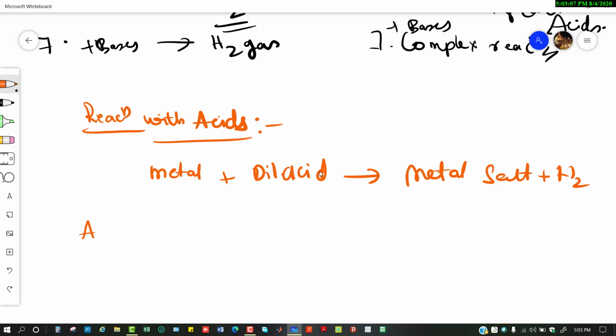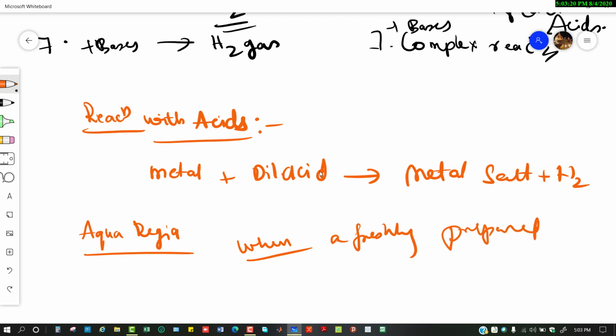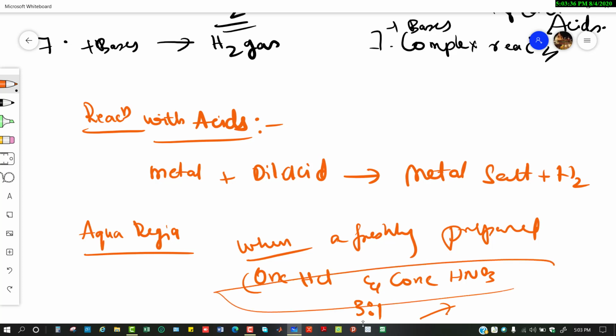There is one concept called aqua regia. When freshly prepared concentrated HCl and concentrated HNO3 are taken in the ratio of 3 to 1, this mixture is known as aqua regia, which can dissolve gold and platinum.